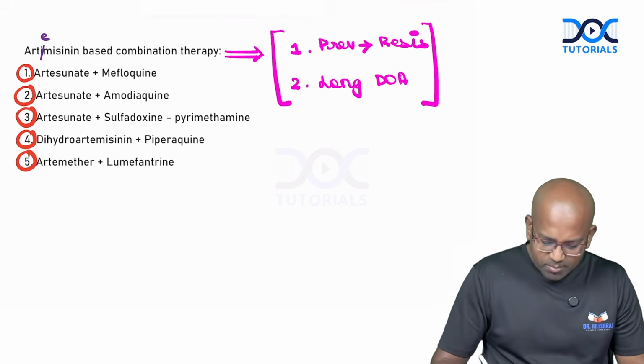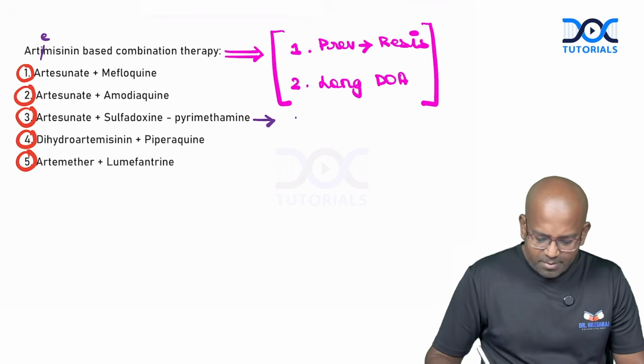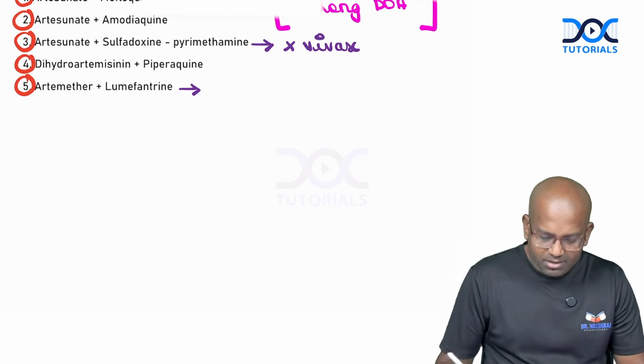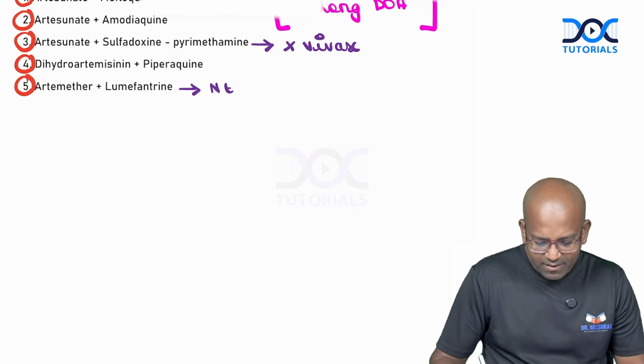And out of all these combinations, we have sulfadoxine-pyrimethamine, which is not effective against Plasmodium vivax. And the last one, we have artemether-lumefantrine, which is effective in northeastern parts of India.